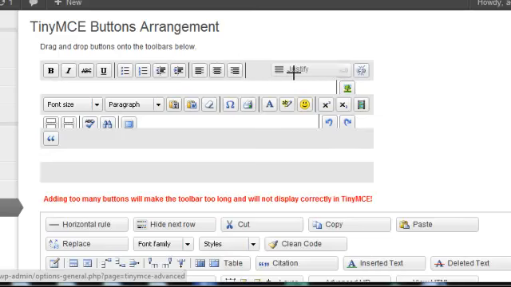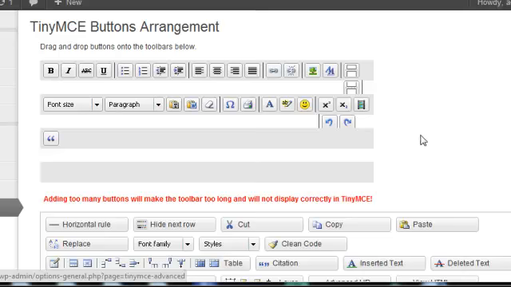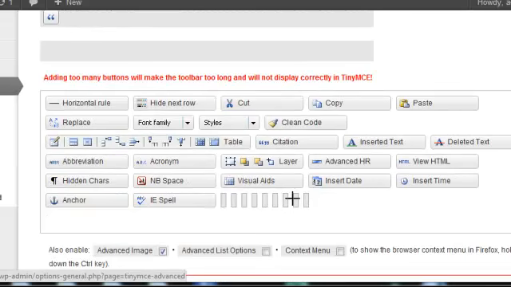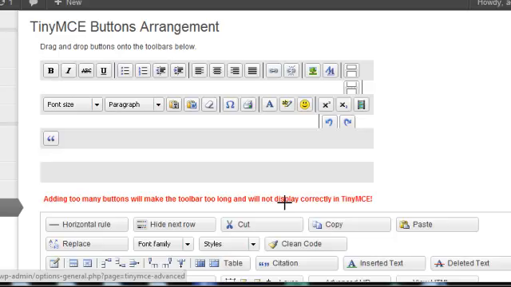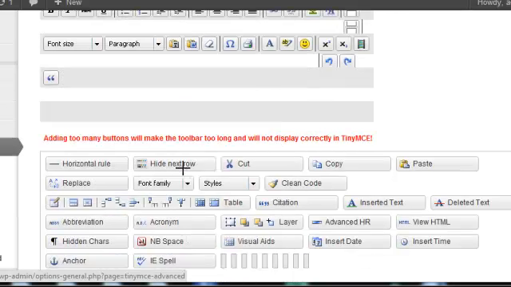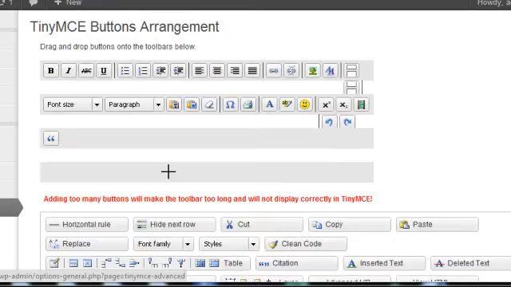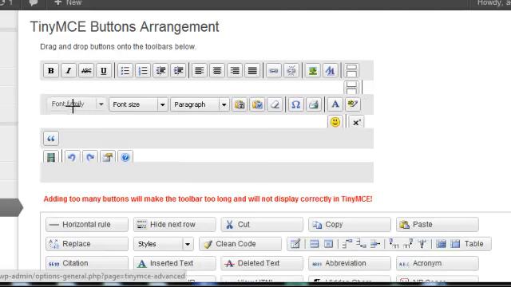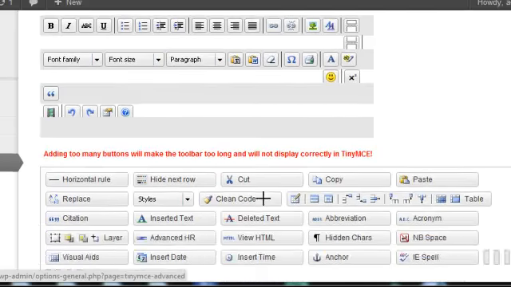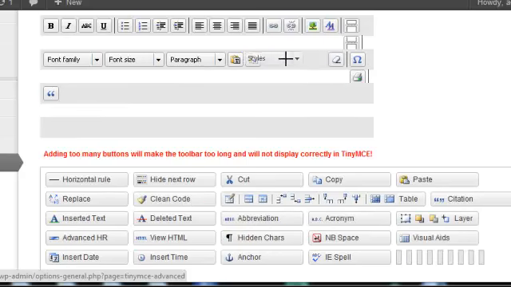You can see there's a little JavaScript, a very Gucci little interface here where you can just drag the buttons and drop them where you want. Very, very straightforward. There's a little divider bar I've just moved over, and there are extra divider bars down the bottom here. You can just drag and drop one of those divider bars up into those toolbars, just to give you a little line between different groups of icons that you might choose to put there. And you can see you've got font size, paragraph, font family, a whole range of really great standard formatting options that you don't normally get, obviously, with the standard WordPress install of this TinyMCE editor.